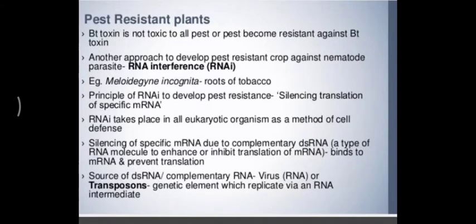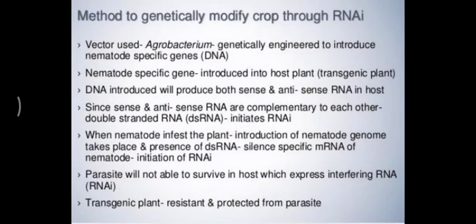For such a technique we use a vector, that is Agrobacterium tumefaciens. This Agrobacterium tumefaciens basically attacks dicot plants. It has the Ti plasmid in it. This Ti plasmid has genes that induce tumors in dicot plants in normal conditions.